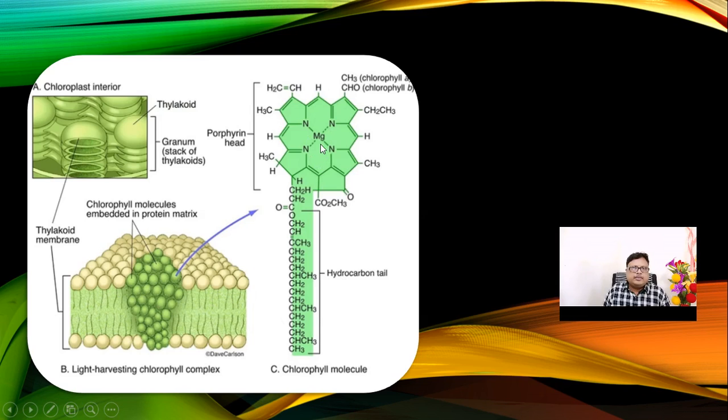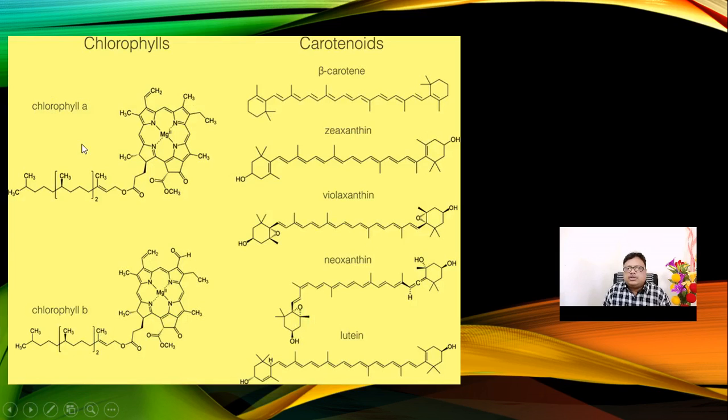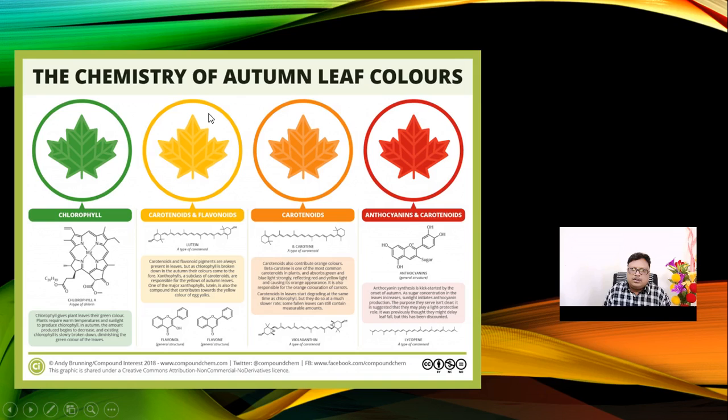For example, in red blood cells, the red color is due to hemoglobin, which is attached with ferrous iron, so the color is red. But here the color of the plants, which looks green, is due to the presence of magnesium. This is the structure of chlorophyll A and chlorophyll B. In these two structures, the only difference is that at one particular position CH3 is replaced, which makes the difference between chlorophyll A and chlorophyll B.